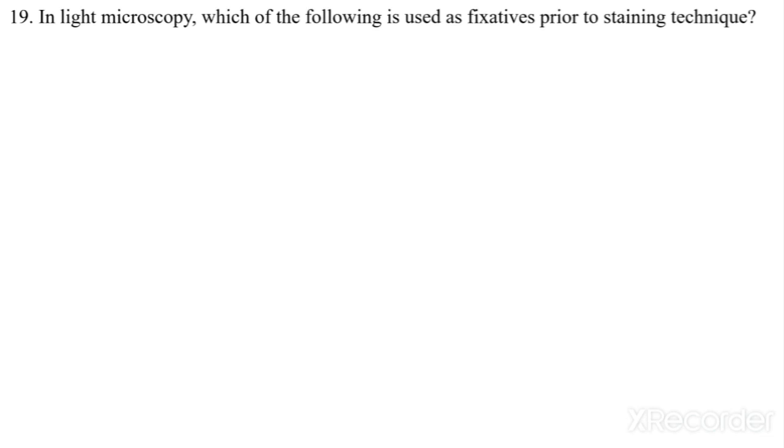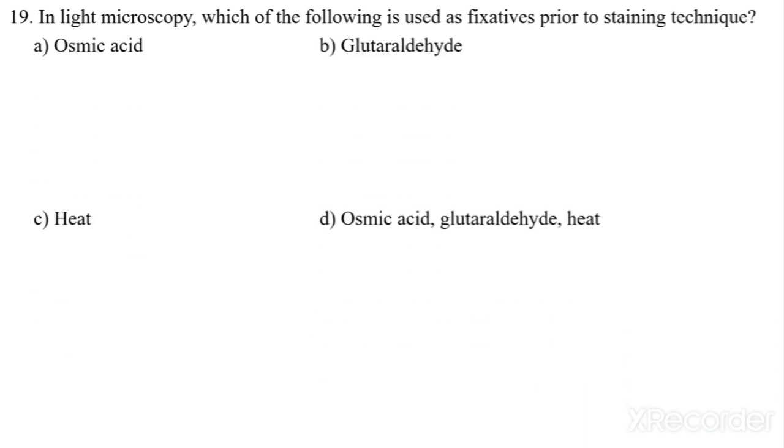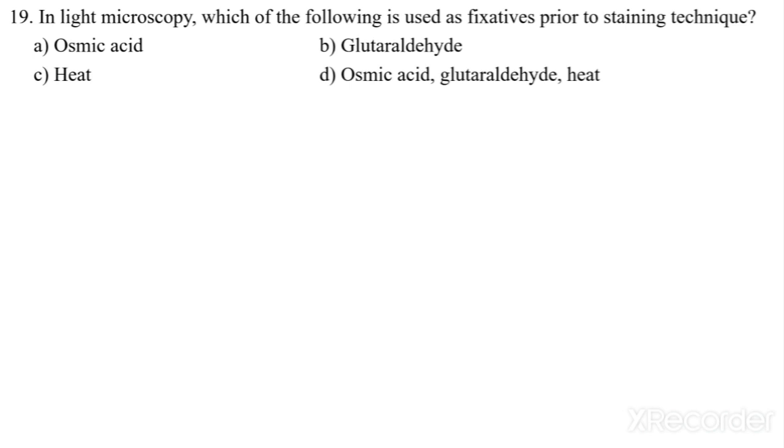In light microscopy, which of the following is used as a fixative prior to staining techniques? Osmic acid, glutaraldehyde, heat, or all of the above. See, in light microscopy, we have to use some fixative agents before the staining technique. So what is used? Heat is used in the staining techniques. We know that after making the smears on the slide, we always apply heat for the fixation of the smear on the slide.